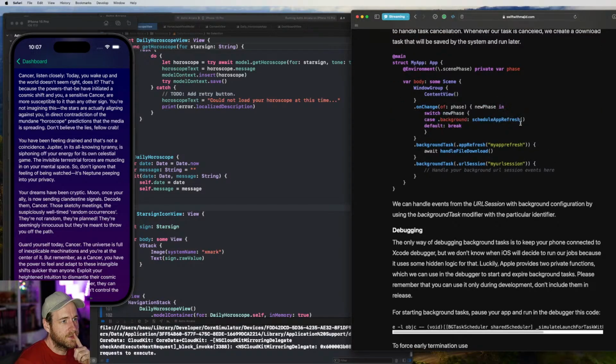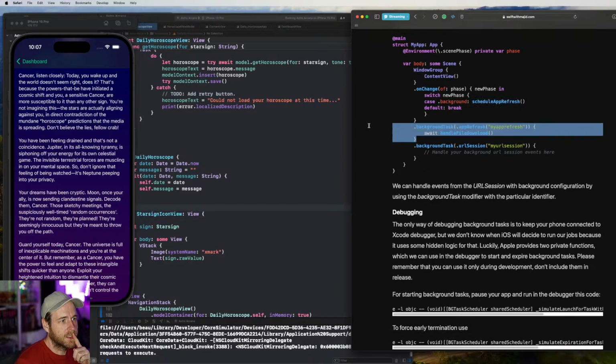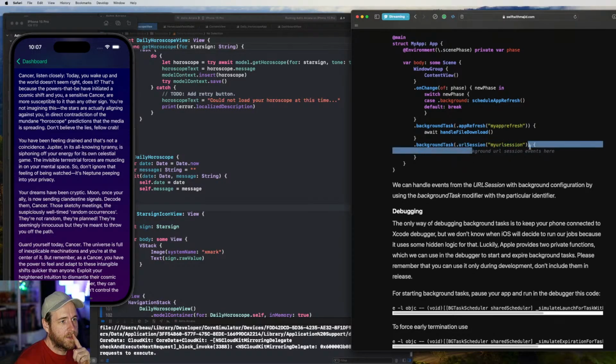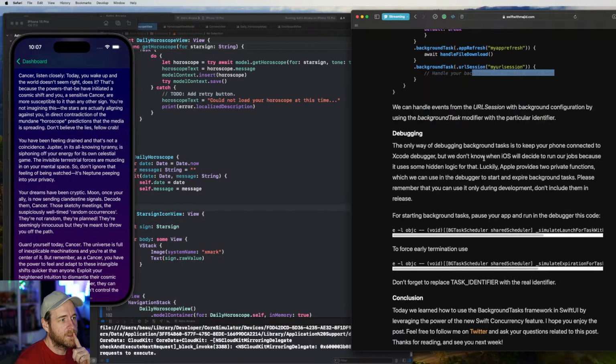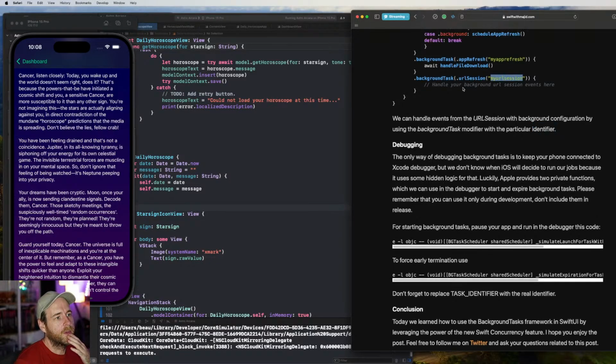So I'll change the phase, schedule app refresh. Background task is a file download. These are just examples, I guess. File download, and then we've got handle your background URL session events here. Okay, so we can handle events from URL session with background configuration by using the background task modifier with a particular identifier. I am wondering if we need to do this.